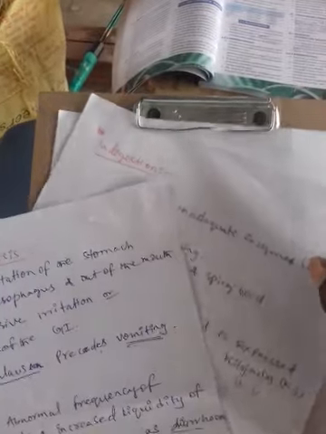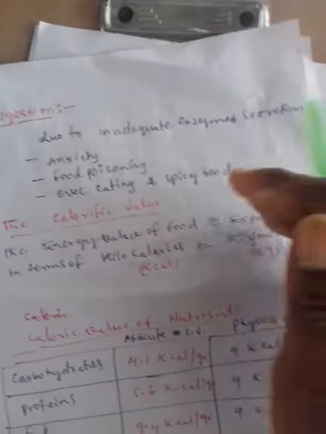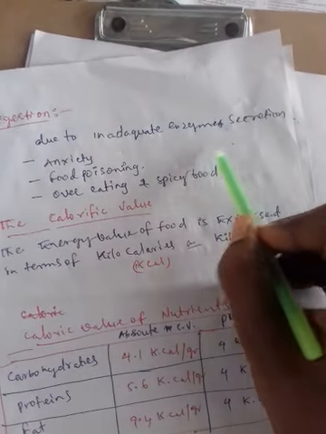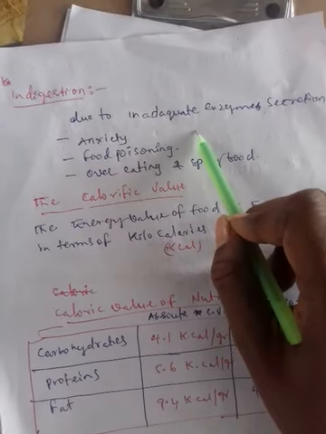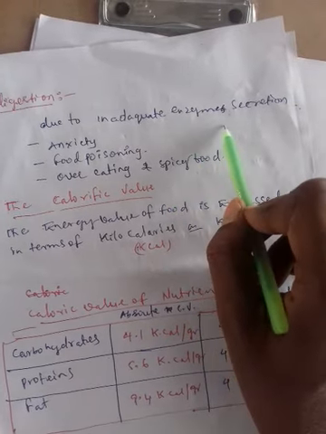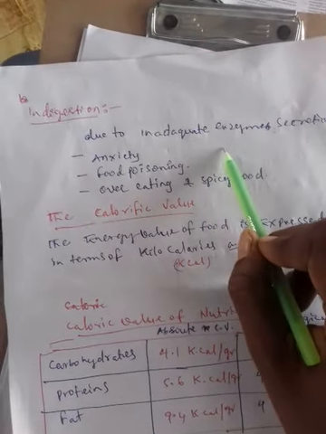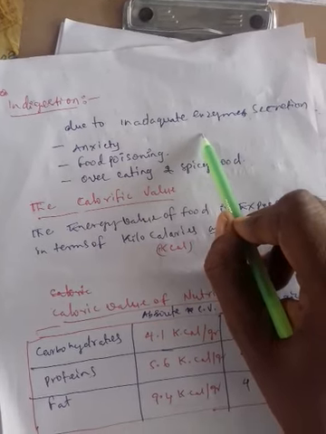So this is another disorder. And followed by the next one, indigestion. Indigestion means that due to inadequate enzymes being secreted, the food is not properly digested within the time. That is called indigestion. Inadequate enzymes are secreted, such as pepsin, next trypsin, chymotrypsin, next lipase, etc.